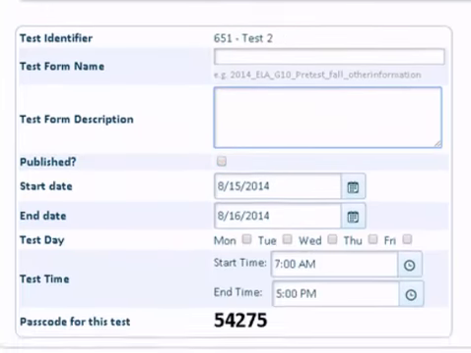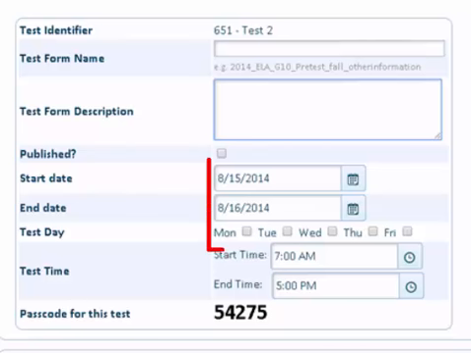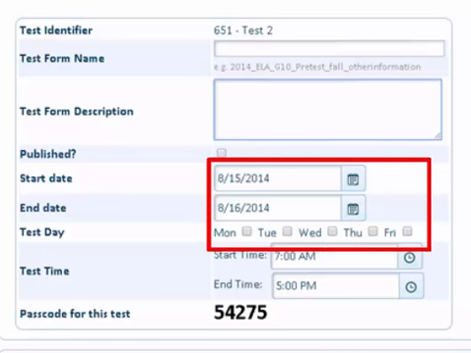Then you have a date. You need to put in a date range and then the test days. What days of the week? If you have a test range Monday through Friday, then you need to click all Monday through Friday if you want them to test on Monday through Friday. But if you only see these students on Monday, Wednesday, Friday, and you only want them to take it in your classroom, you can put that date range and put Monday, Wednesday, Friday,